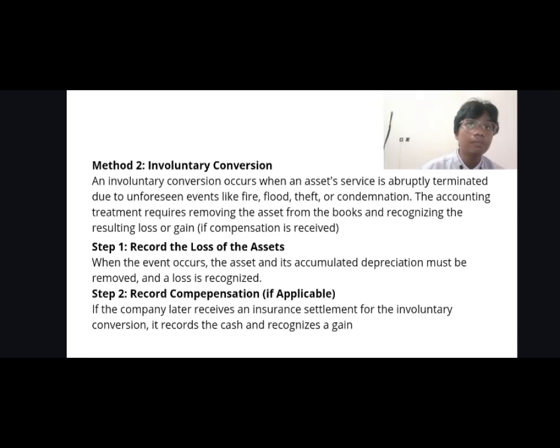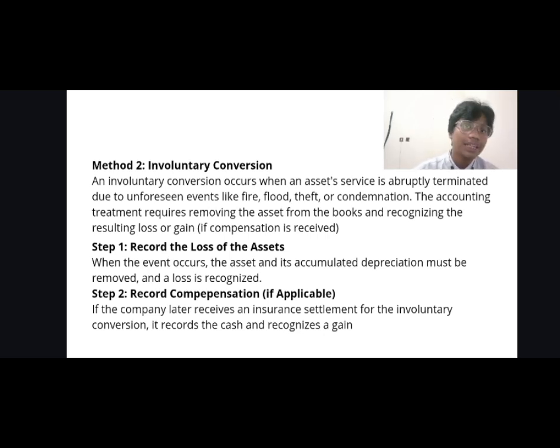The second method is involuntary conversion. Involuntary conversion occurs when an asset's service is abruptly terminated. It might be due to unforeseen events like fire, flood, theft, or condemnation. The accounting treatment requires removing the asset from the books and recognizing the resulting loss or gain if compensation is received.